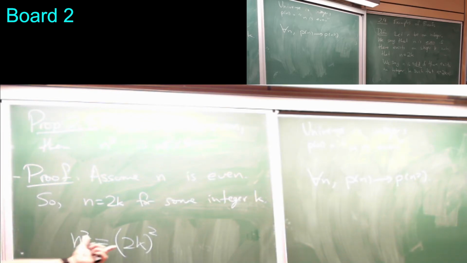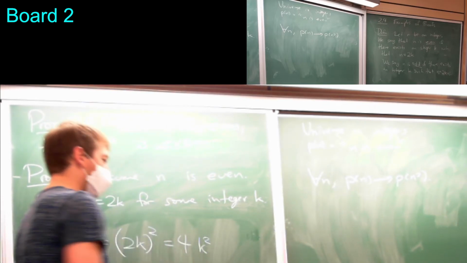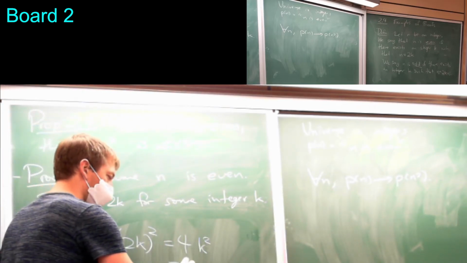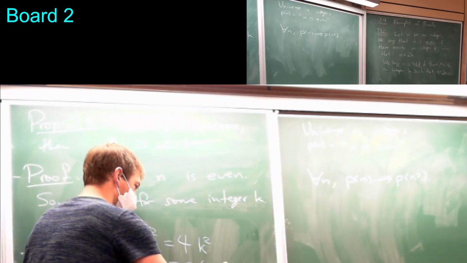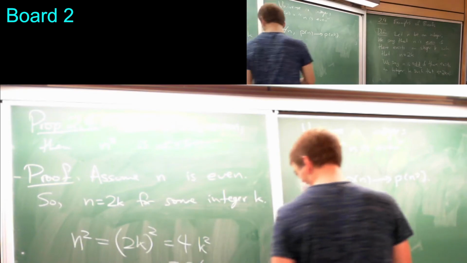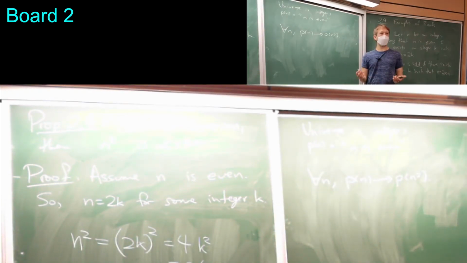So n squared is (2k) squared, which is the same as 4 times k squared, which is the same as 2 times 2k squared. And now I claim that I'm done. Can anyone see why?